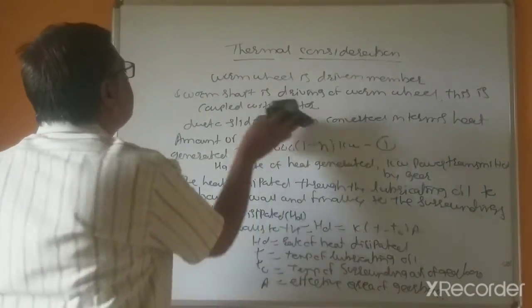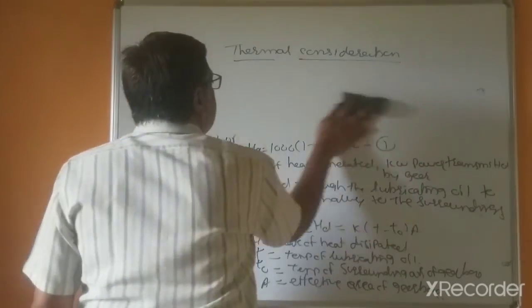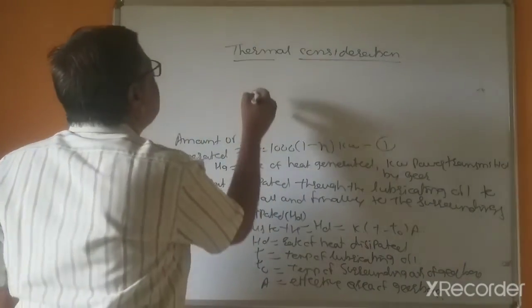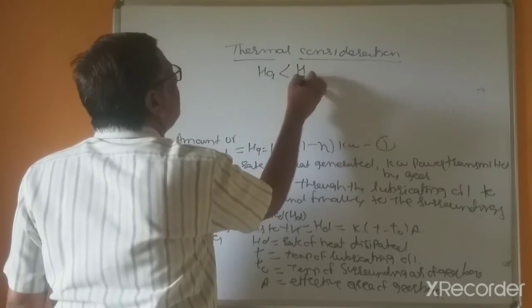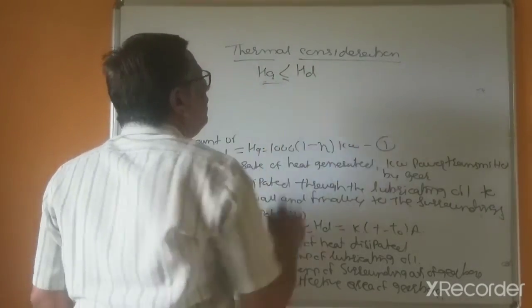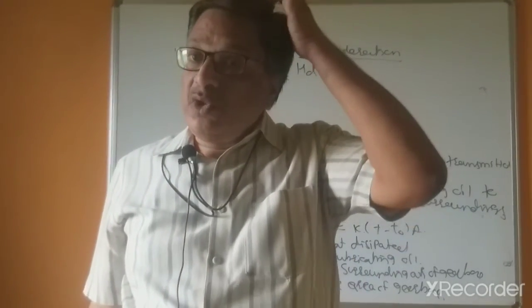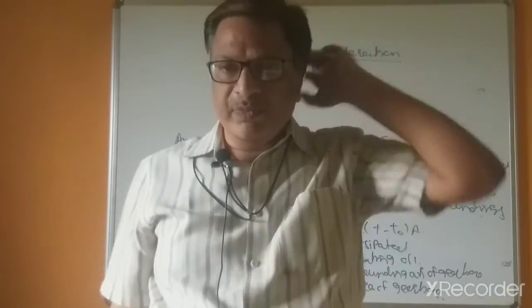So the amount of heat generated should be less than the heat dissipation capacity of the gearbox.